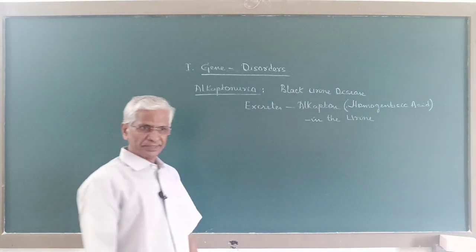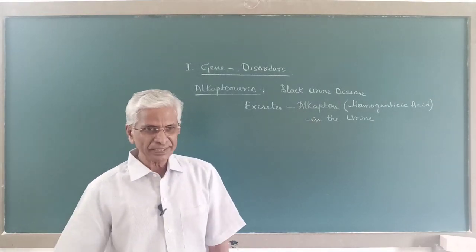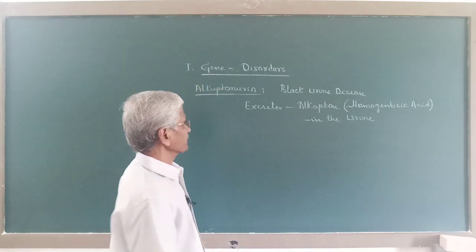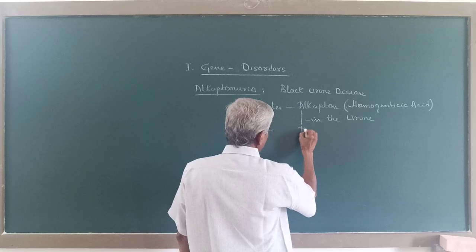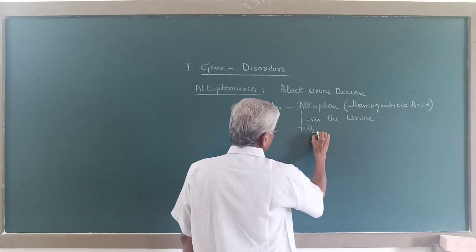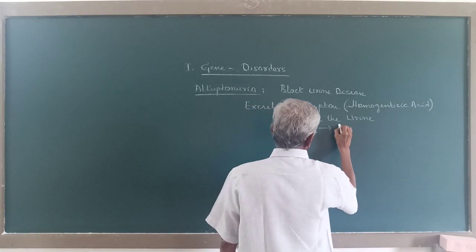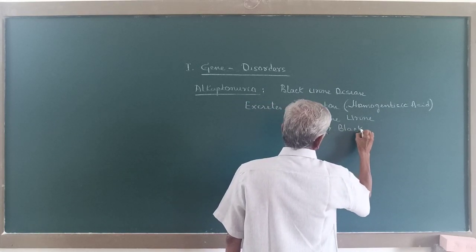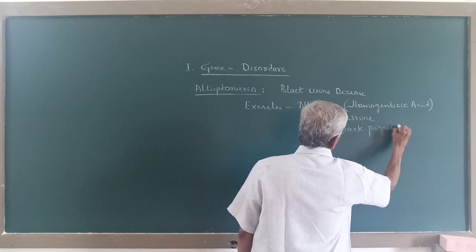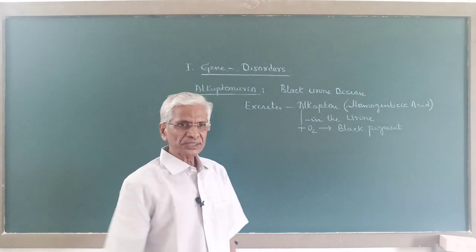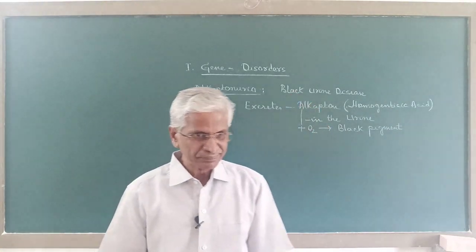And this alkapton spontaneously combines with oxygen and forms a black pigment. And this black pigment is responsible for black urine.